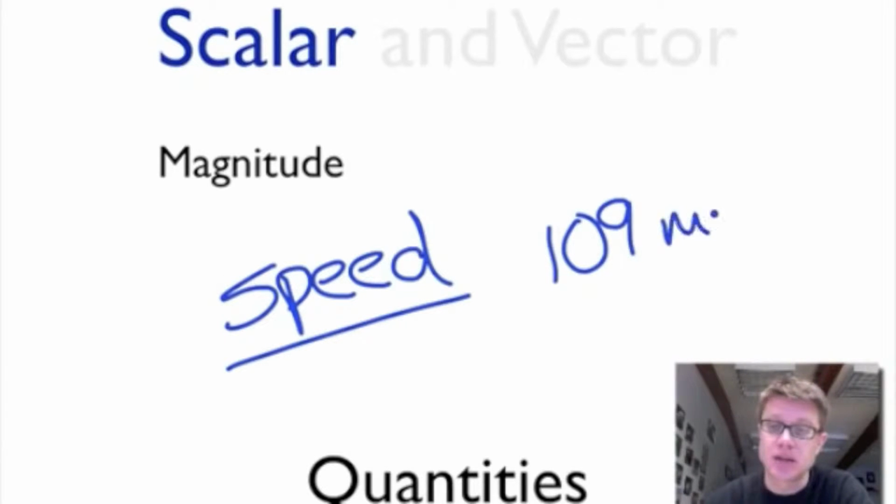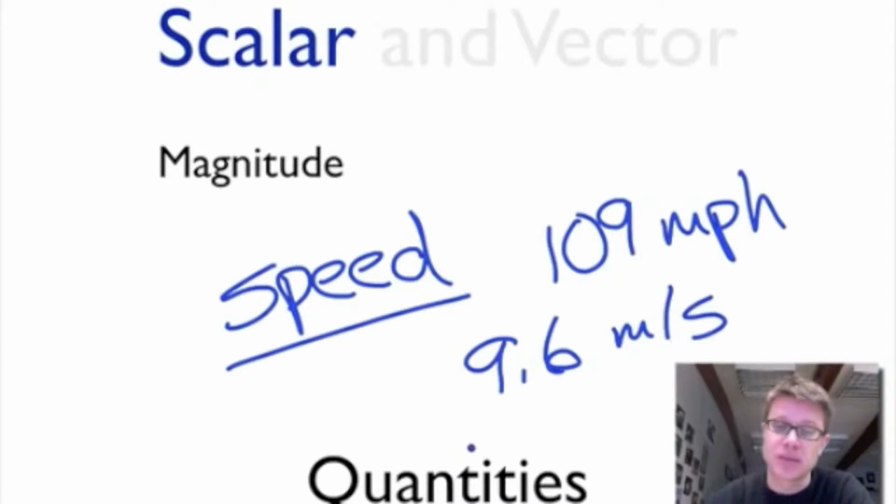109 miles per hour. Or if you're a physics teacher, you might say that my bike goes, I don't know, like 9.6 meters per second. And so this is going to be speed. And the reason it's a scalar quantity is it simply gives me a magnitude, how fast. How far, how big, how quick. All those things are scalar quantities.